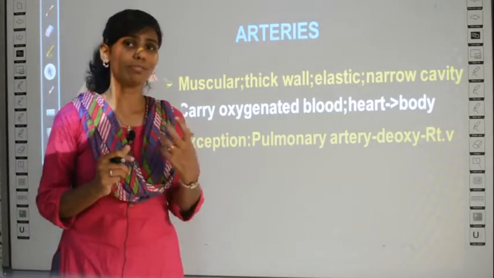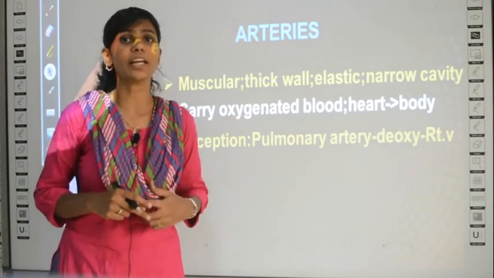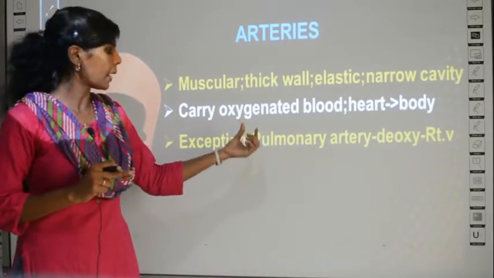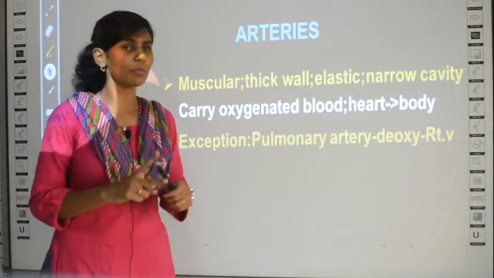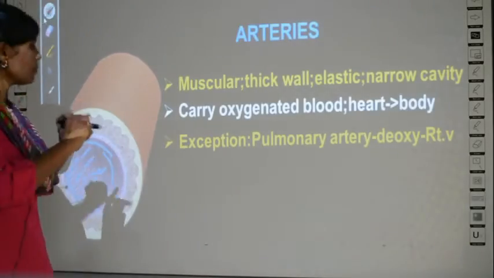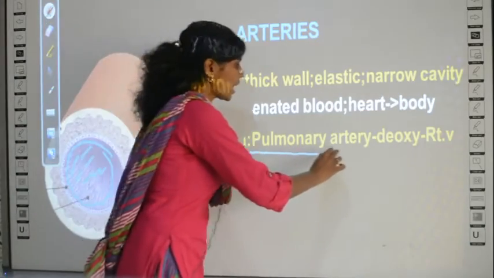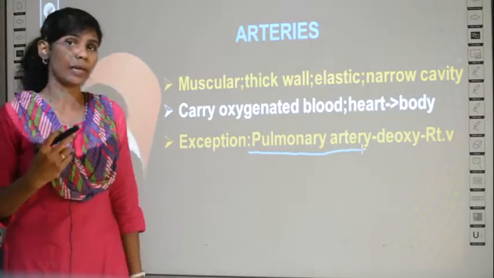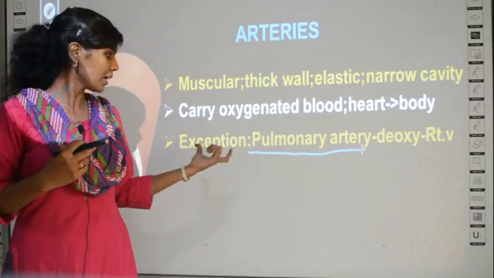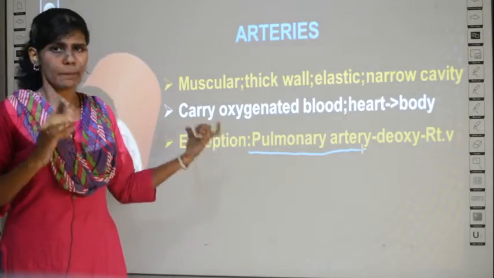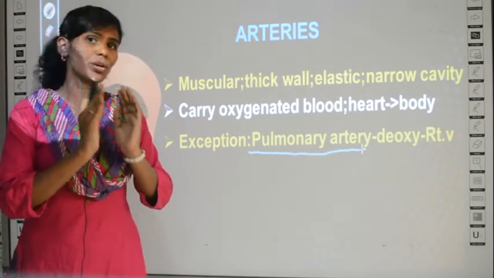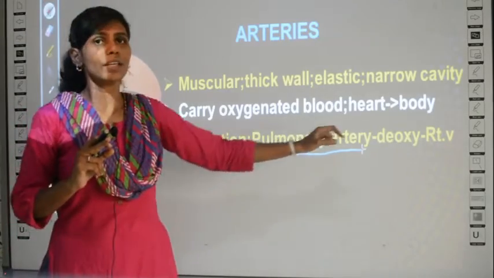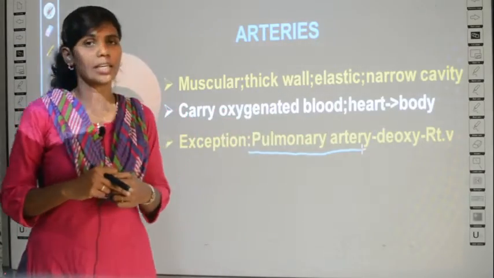I told you always arteries have the tendency to carry oxygen, right? But there is one exception called pulmonary artery. What is the name of the artery? Pulmonary artery. This artery carries deoxygenated blood. That is why I have mentioned it as an exception, because always arteries carry oxygenated blood, but in pulmonary artery alone, it is carrying deoxygenated blood.